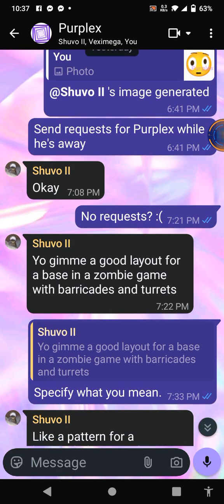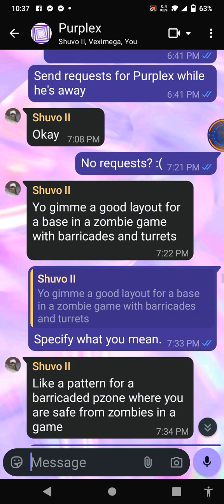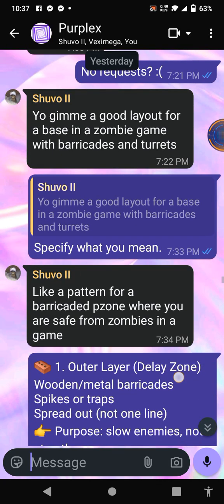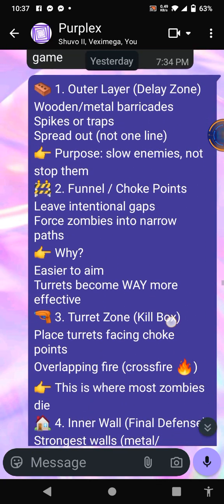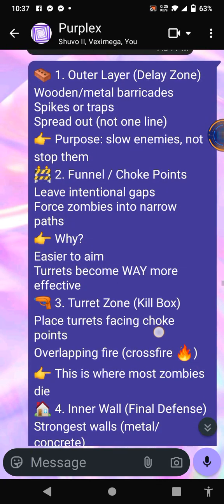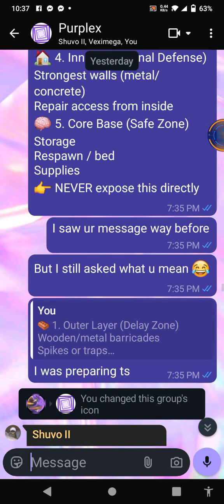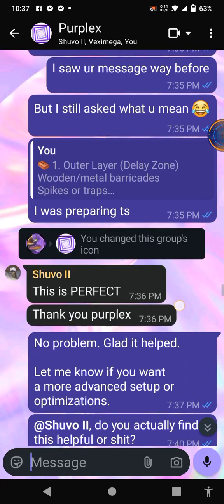Yo, give me a good layout for a base in a zombie game with barricades and turrets. Specify what you mean. Like a pattern for a barricaded safe zone where you are safe from zombies in the game. So here, you can use this in Minecraft or whatever. He used it in Minecraft. So here you go. There you go.